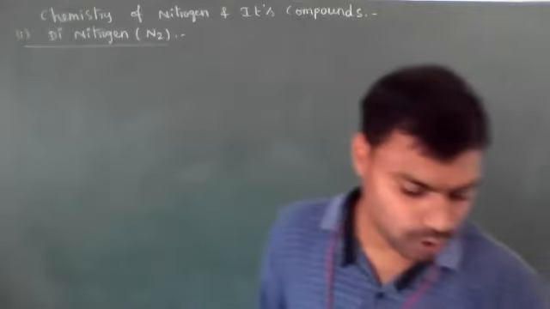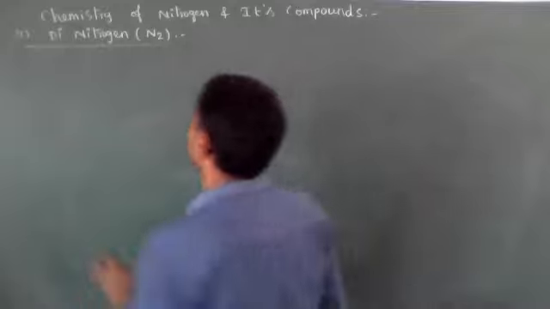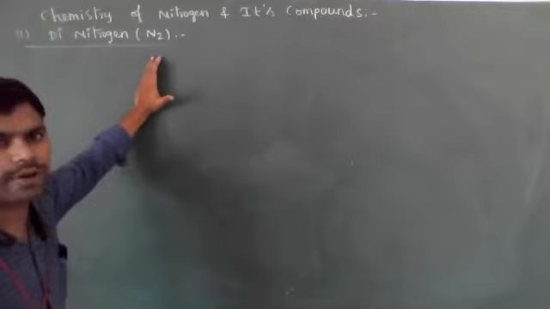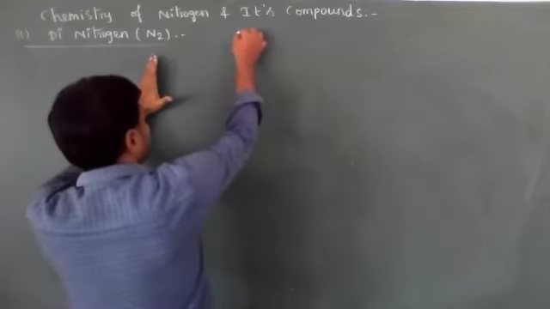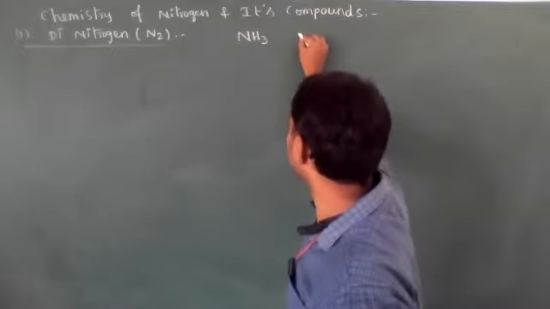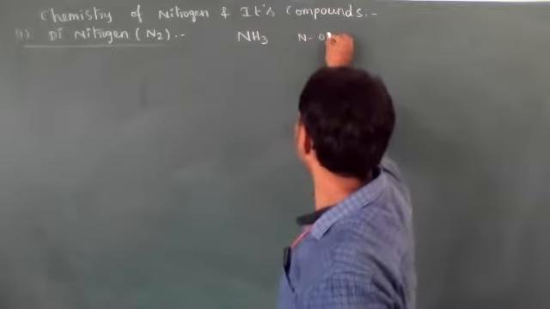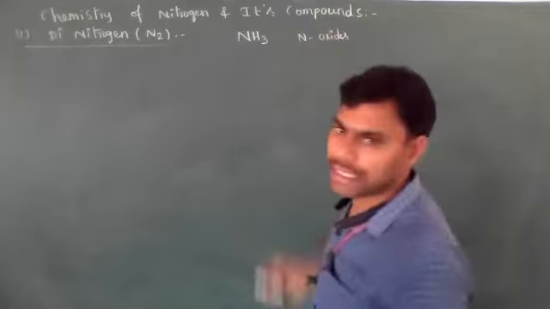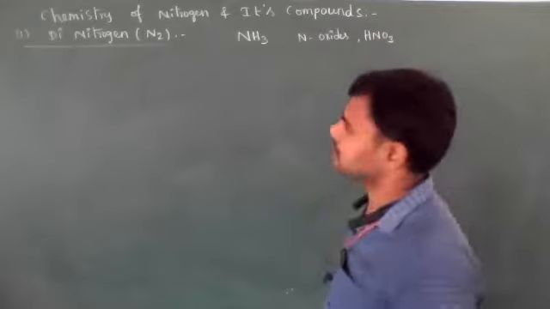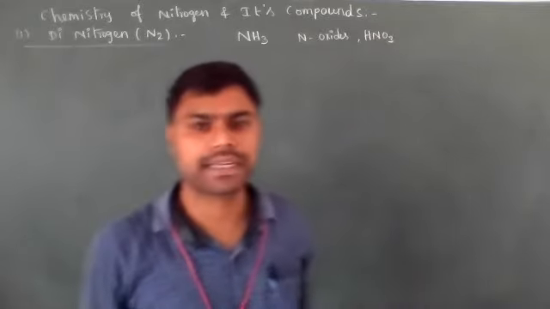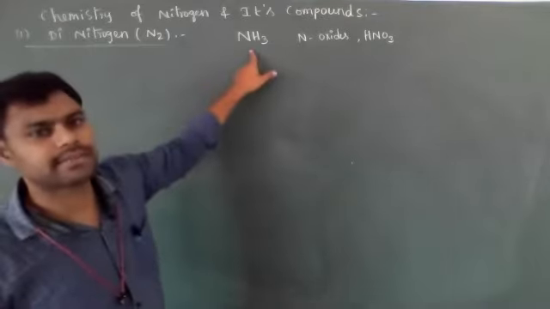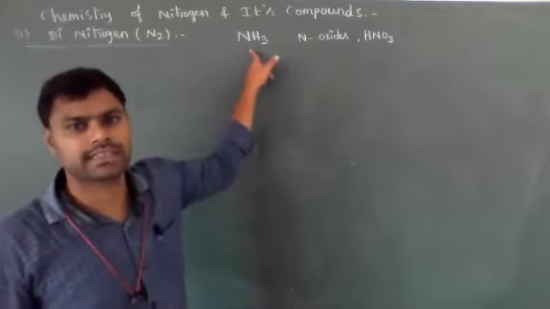Chemistry of nitrogen and its compounds means we discuss nitrogen, dinitrogen or N2 gas, its preparation and properties, as well as ammonia. Nitrogen compounds include NH3 preparation and properties, nitrogen oxides, their structures and properties, and HNO3 nitric acid preparation and properties. So these are the important nitrogen-containing compounds. Out of that, ammonia preparation and properties are very important for board examination.